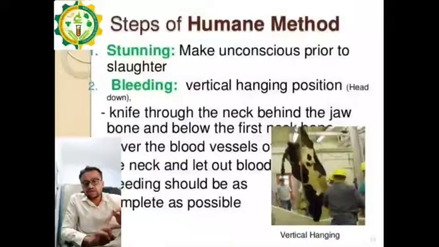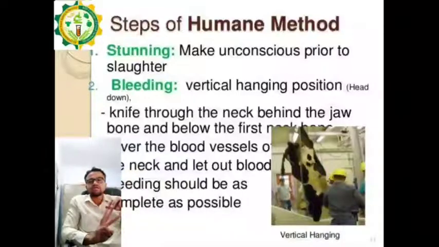Second is the abnormality in breathing. If the animal is not breathing properly, the animal may be diseased or infected, so we should not slaughter that animal. Third is the abnormality in discharge, that is we have to see body openings. If there is discharge from the body openings, then we cannot use that animal for slaughtering. It may be infected or diseased. Fourth is the rectum temperature. We have to see the rectum temperature, the body temperature of the animal.